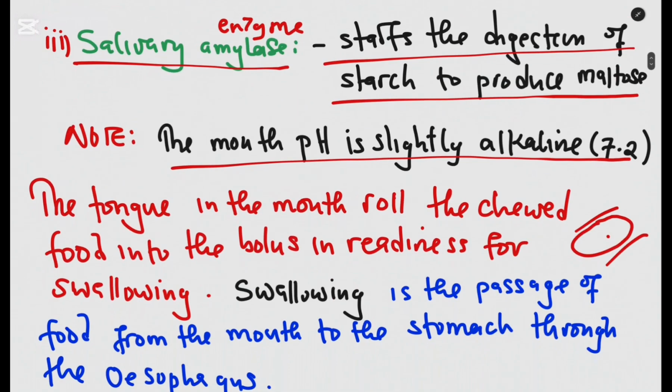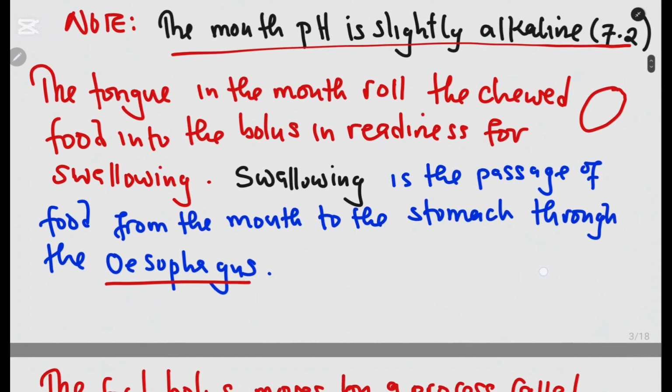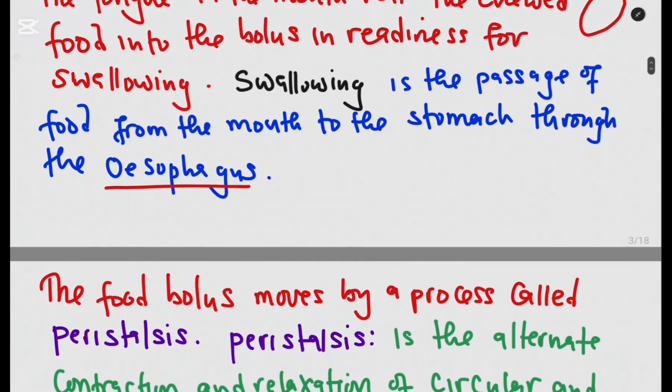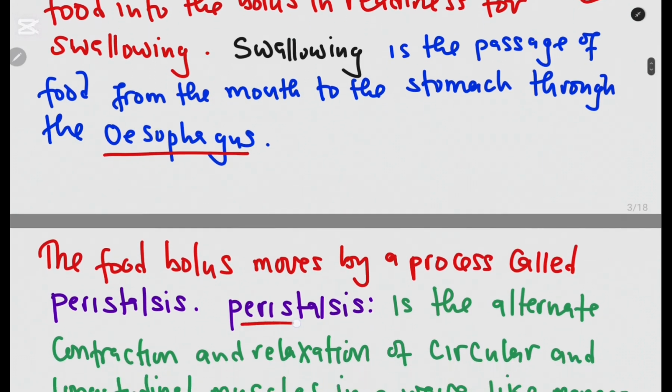Then the tongue rolls the food into the bolus, and that is what is swallowed. The bolus moves through the esophagus to the stomach by the process called peristalsis.